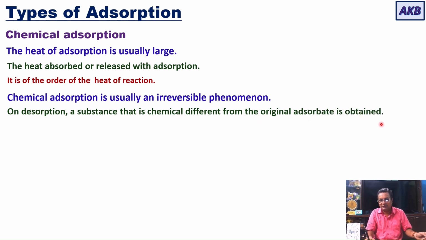That is, in the previous example where A was transformed to X, you are able to recover X, not A, by using desorption. So that's why it is usually an irreversible phenomenon.